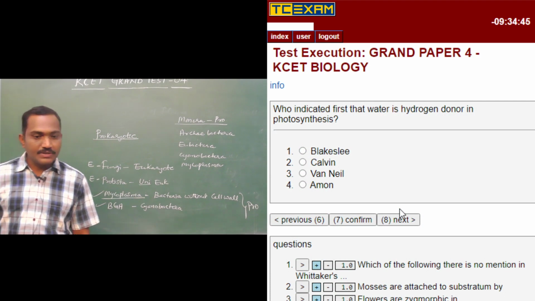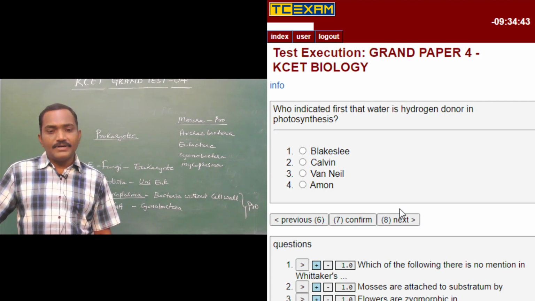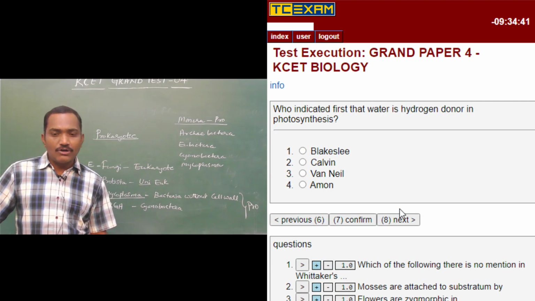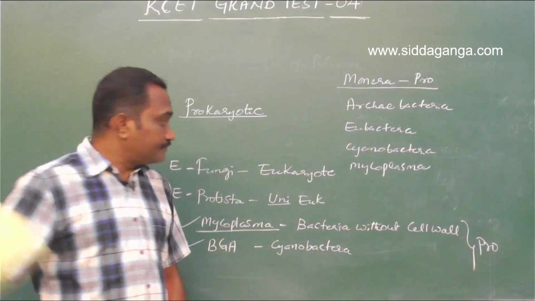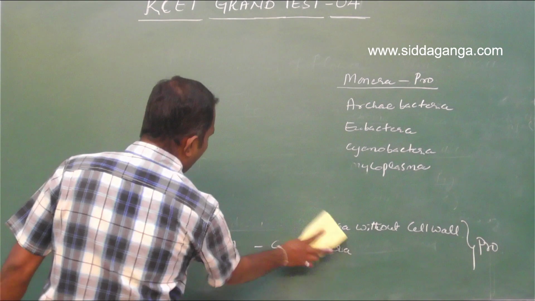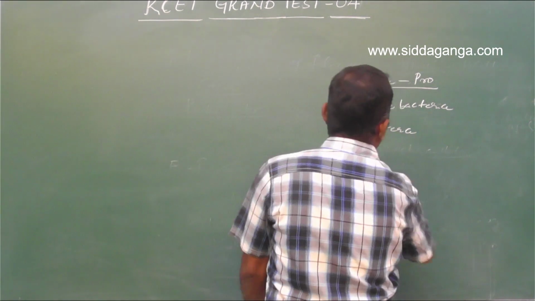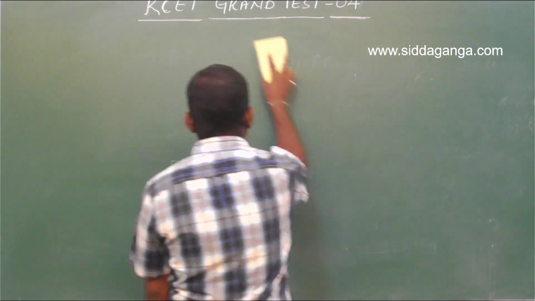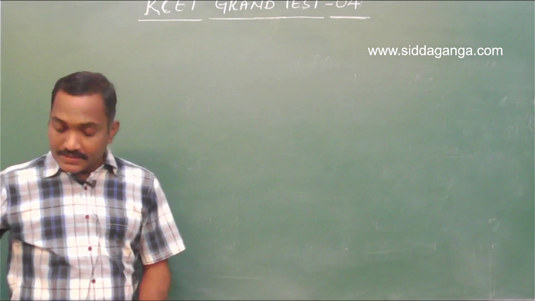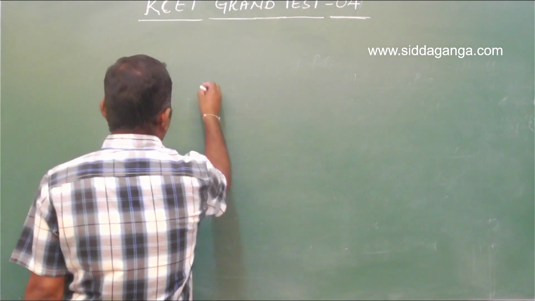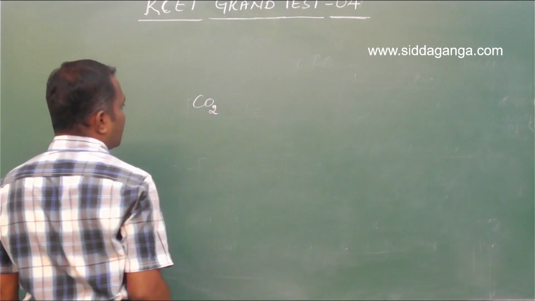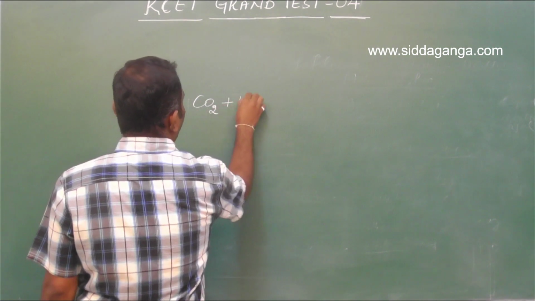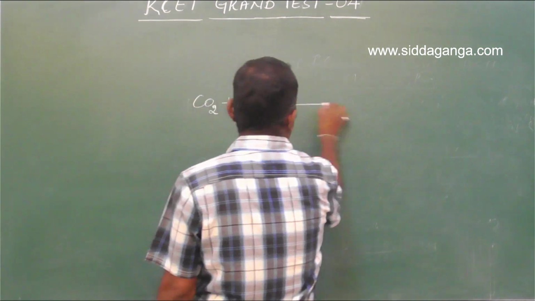Okay, question number 7. Who indicated first that water is the hydrogen donor in photosynthesis? So the early experiments include various experiments. One of the experiments is, see, we have carbon dioxide as raw material and even water as raw material.